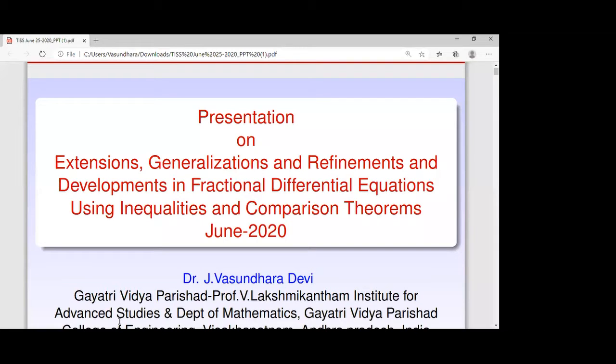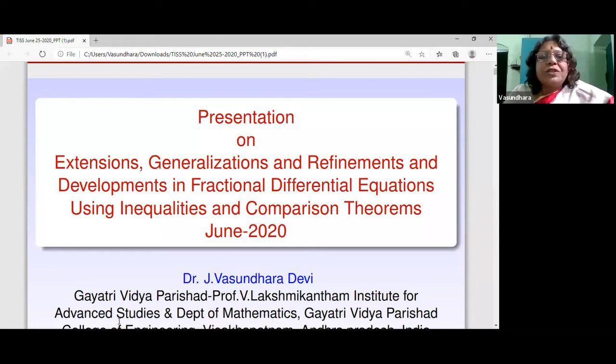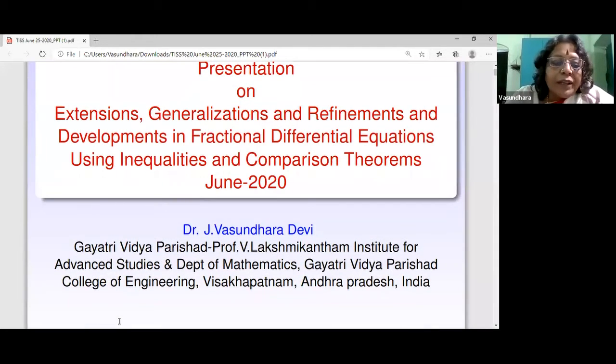Okay. So I have chosen my topic as extensions, generalizations, and refinements in mathematics in general, and developments in fractional differential equations using the approach that follows Dr. Lakshmikantham's principles of inequalities and comparison theorems. So let me start with the outline of what I have.